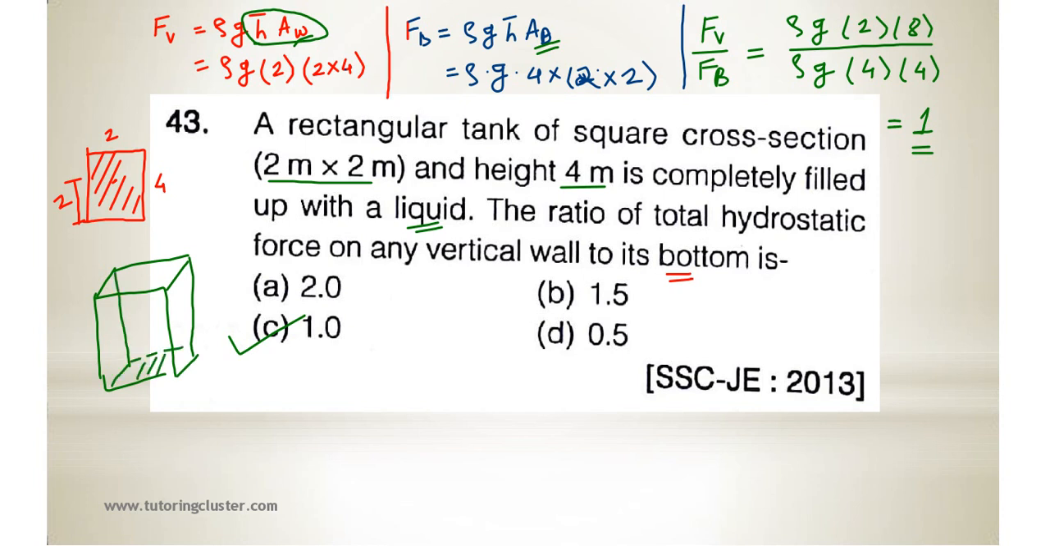Okay, so this is square cross section. This is 4 and this is what? 2 by 2. Okay, next.